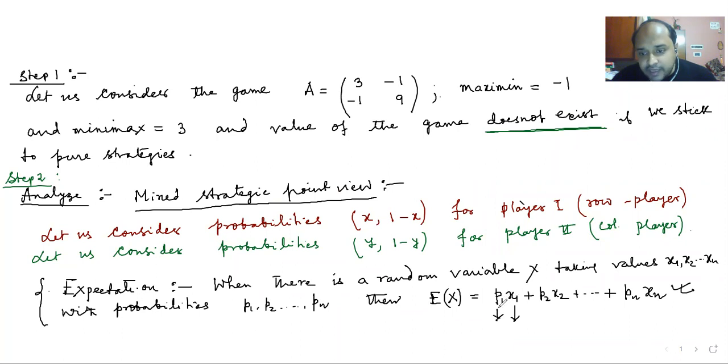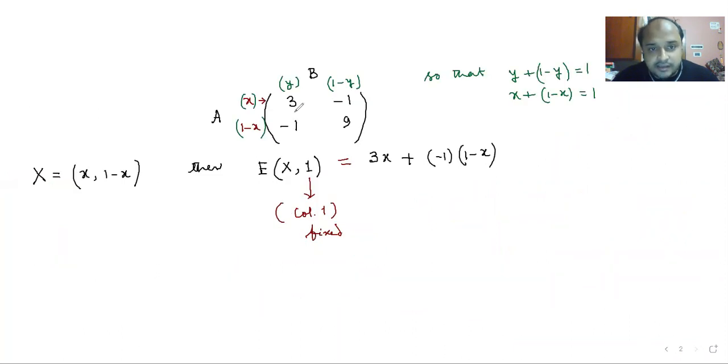So here the value is this 3, and its corresponding probability is X. You can consider this to be your X1 and that to be your P1, and this to be your X2 and that to be your P2, if you want to correlate the two things.